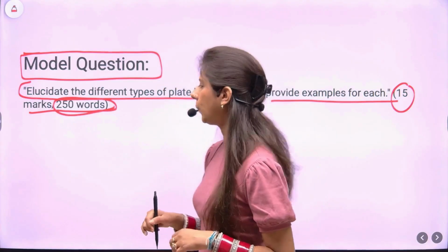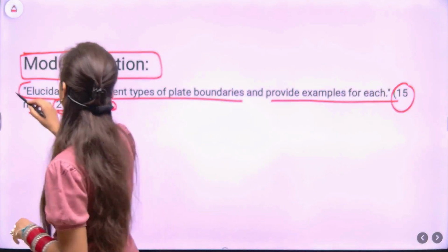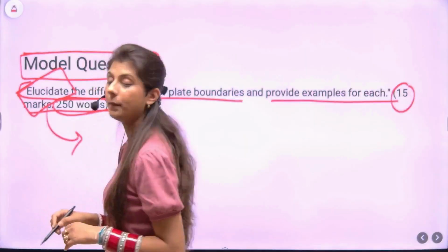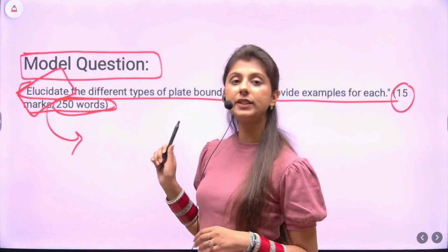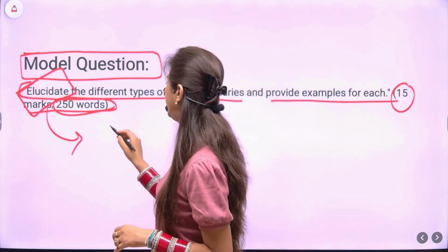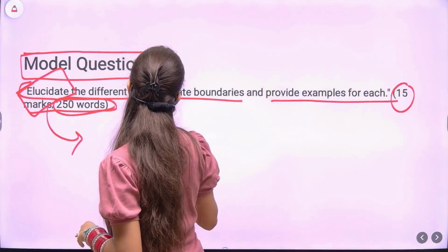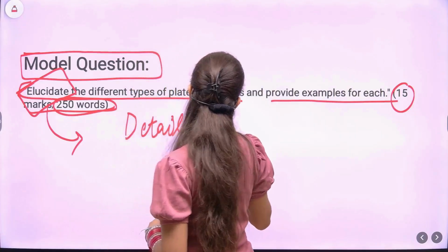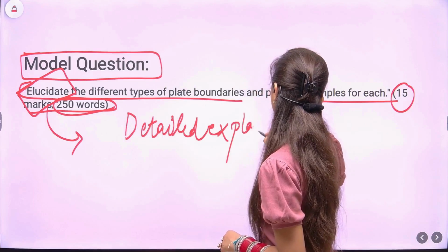So let's move forward. Let me point out the directive word, that is elucidate. So what does this mean? Tell us in the comment section quickly. Elucidate, it means providing detailed explanation, right?